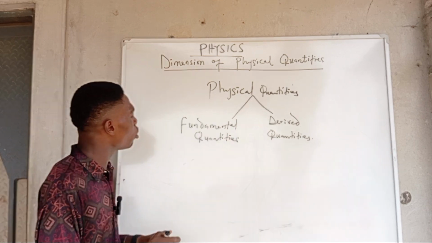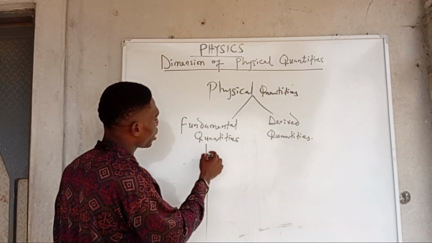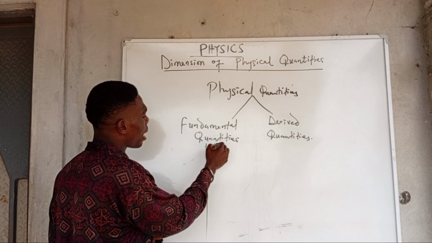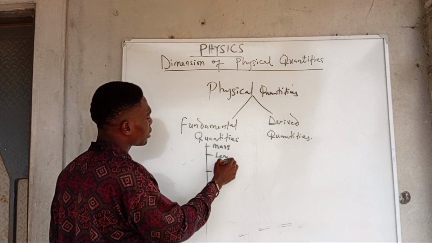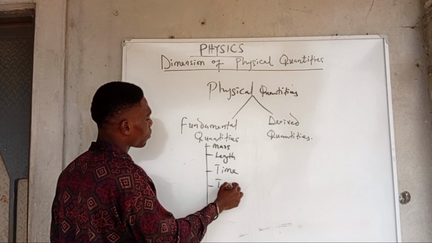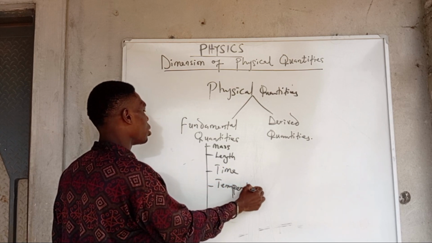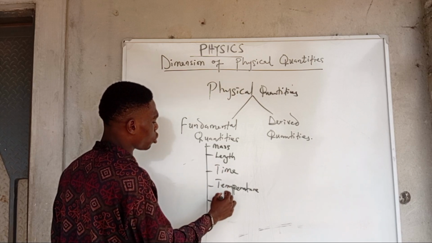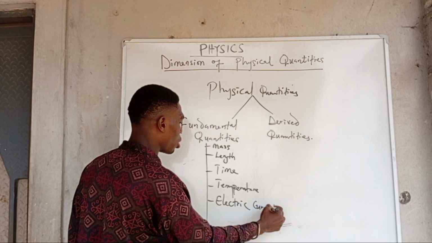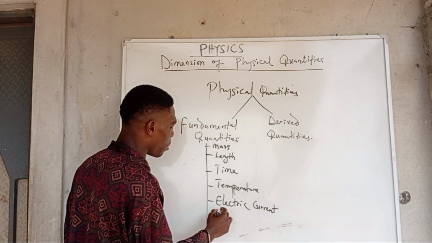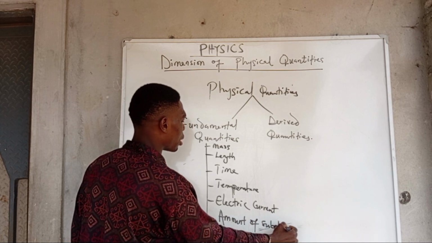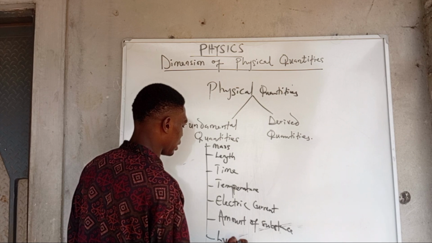Examples of fundamental quantities are mass, length, time, temperature, electric current, not just any kind of current, but electric current, then amount of substance, and then luminous intensity.